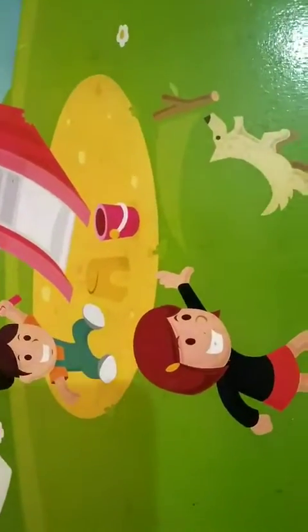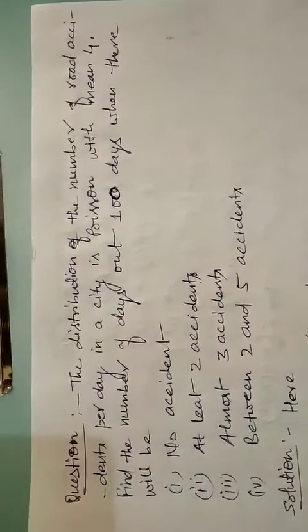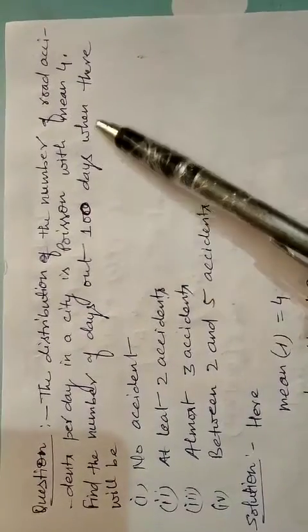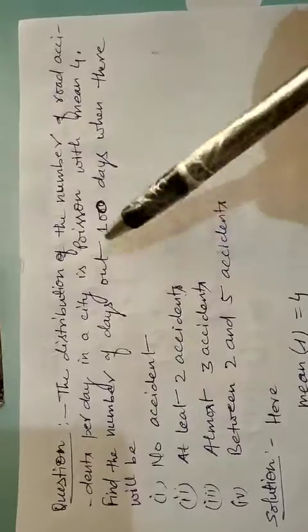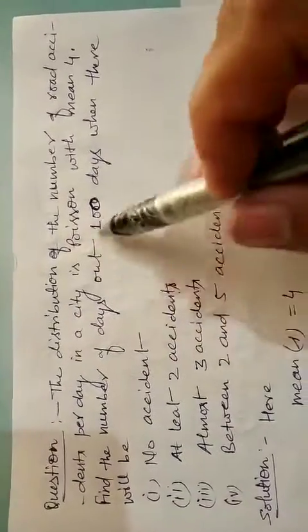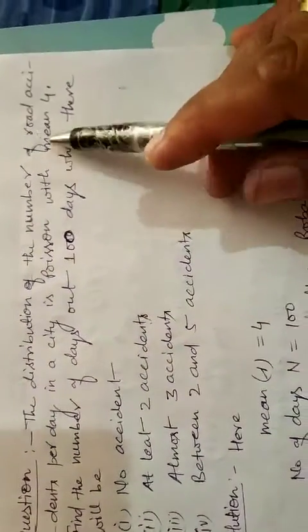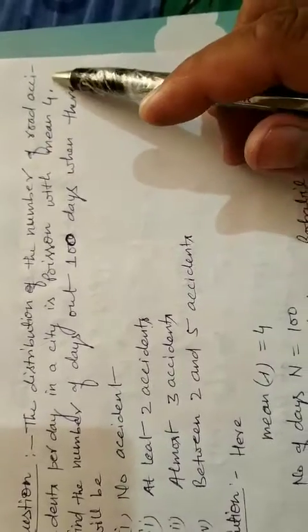So now the next question, the second question, is of this type. The distribution of the number of road accidents per day in a city is Poisson with mean equal to this. It has already been given that the distribution is of Poisson type whose mean is 4.